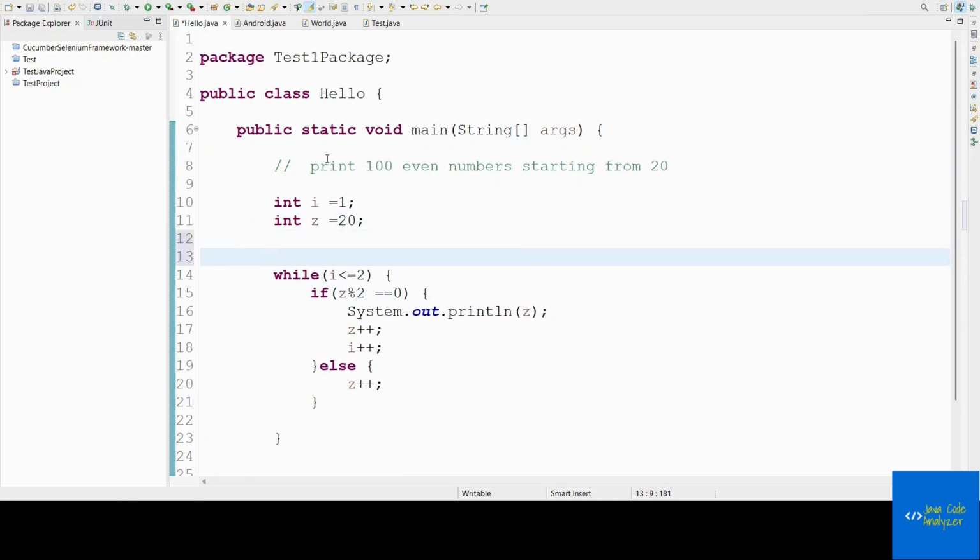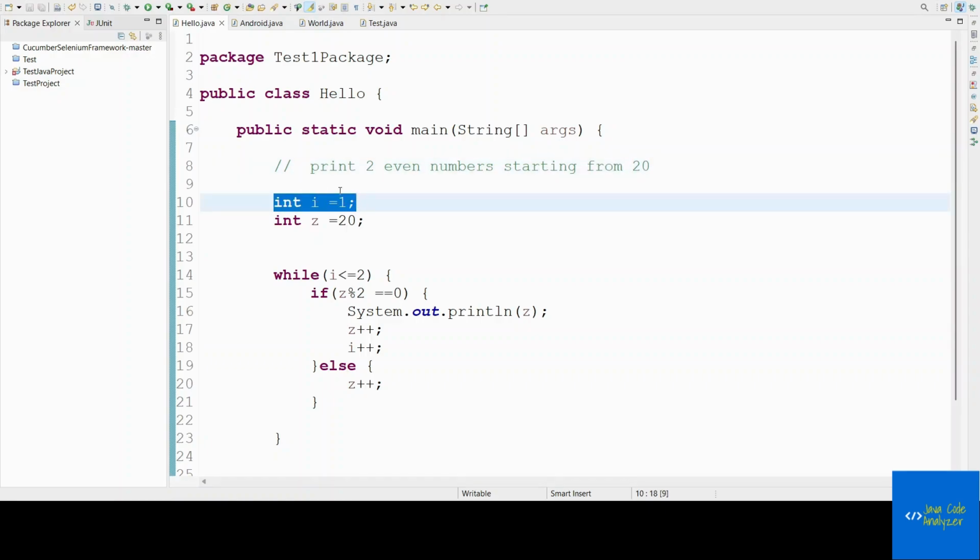First, we have to print two even numbers starting from 20. For that I have declared one integer, i is equal to 1.